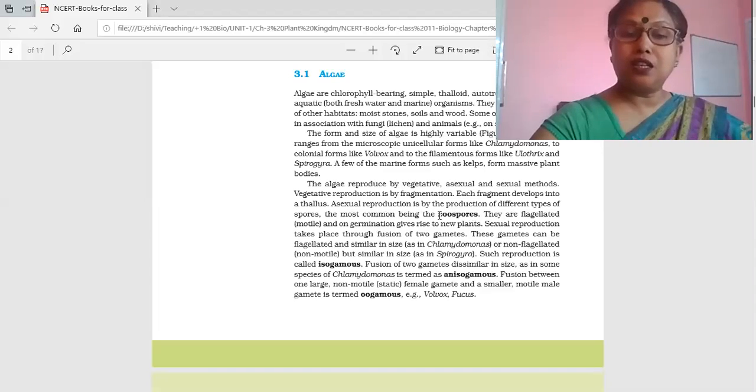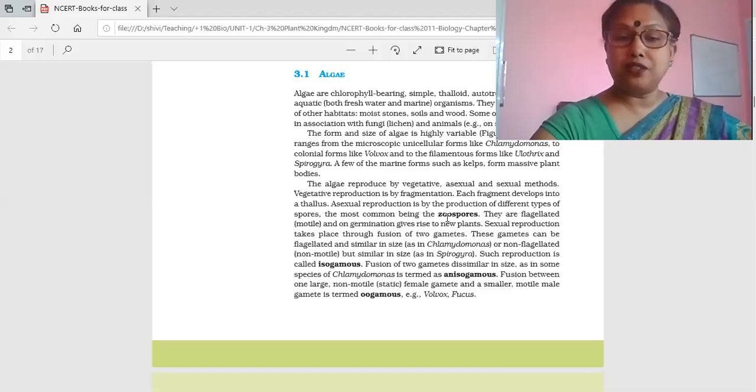It is a motile spore having two apical equal flagella. And they may be non-motile. When flagella are present it is motile like zoospores, or in the absence of flagella, then simple aplanospores, hypnospores, conidia. These are all asexual spores.